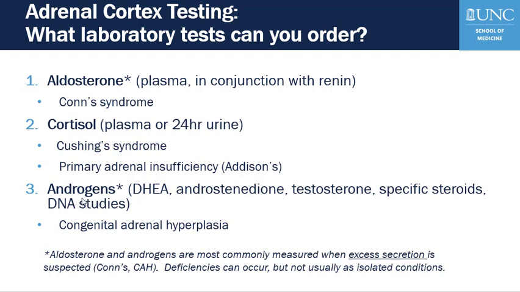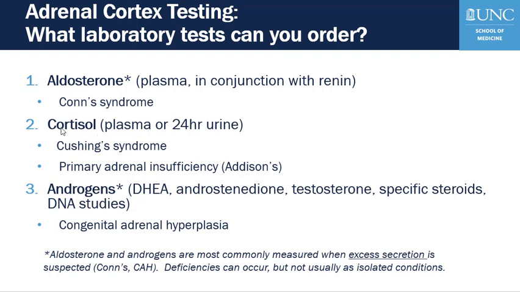Conn's syndrome is one example of an excess aldosterone state where a benign adenoma of the adrenal gland makes too much aldosterone. Congenital adrenal hyperplasia is a condition in which adrenal androgens are overproduced, just to give one example.